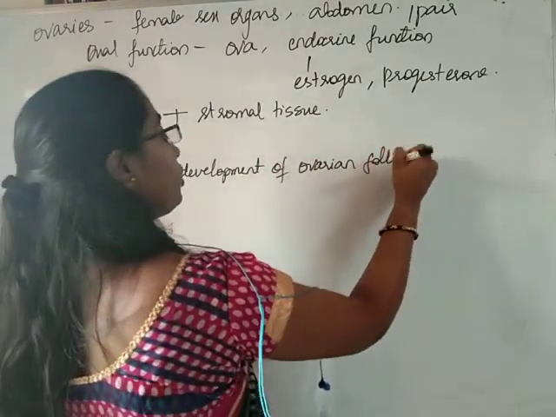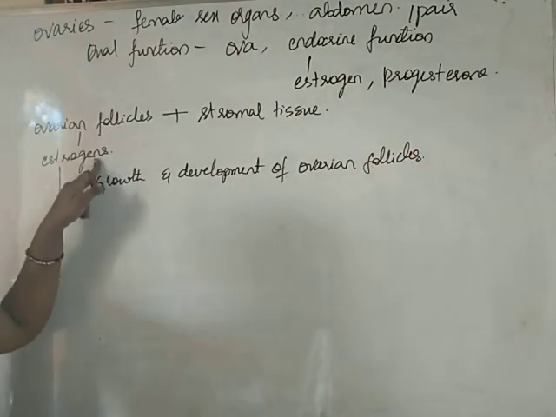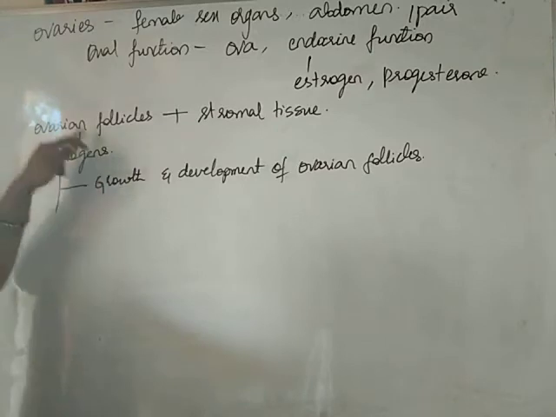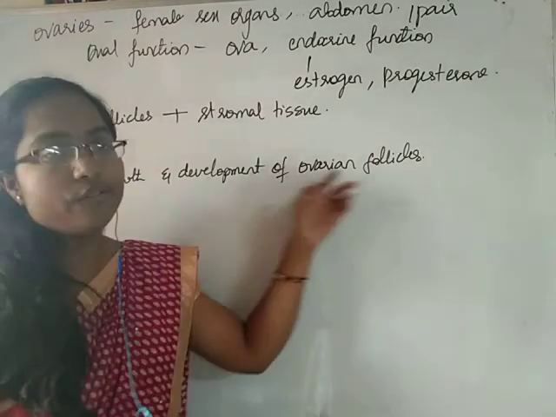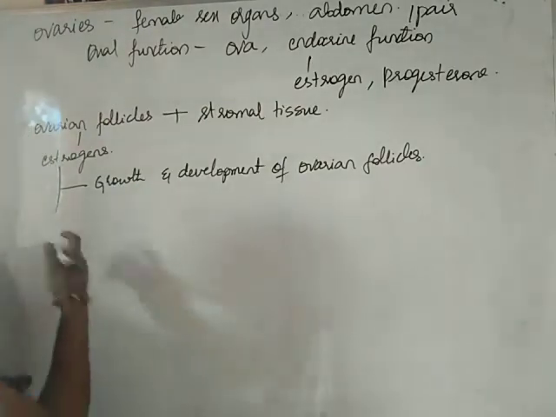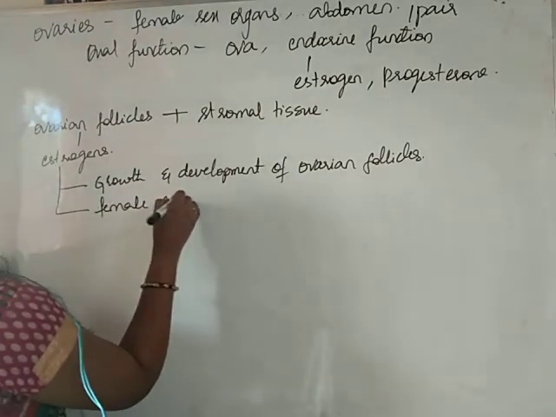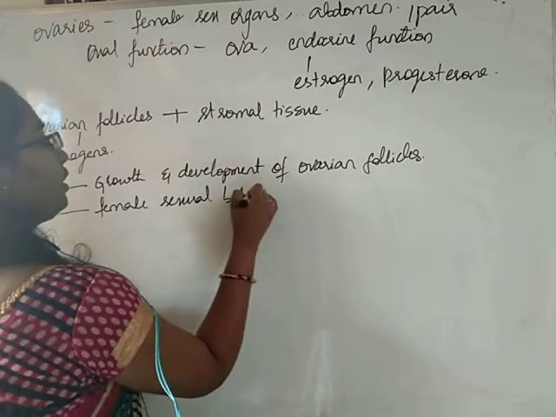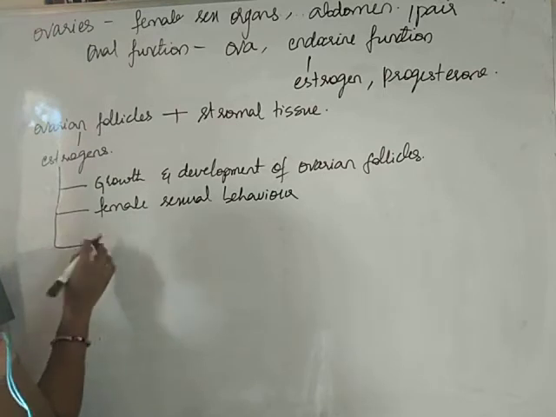Ovarian follicles produce estrogens, and the same estrogens will show growth and development of ovarian follicles. These estrogens also cause the female sexual behavior.